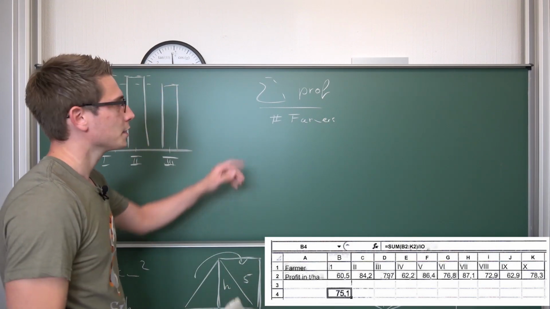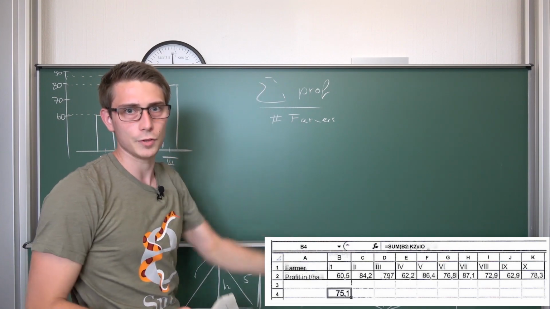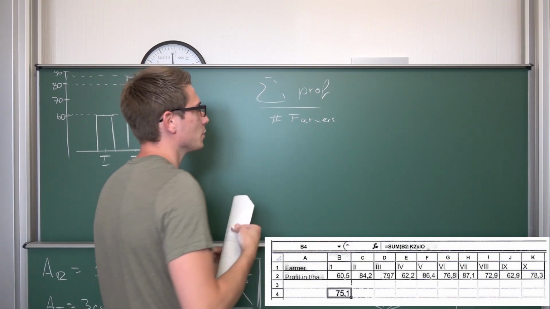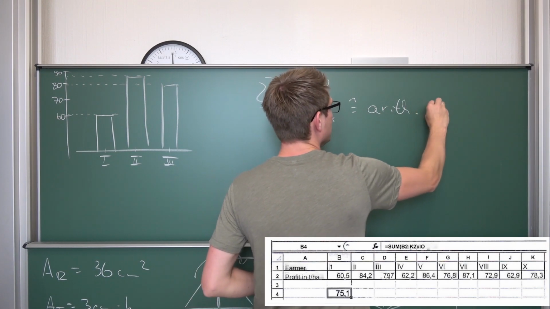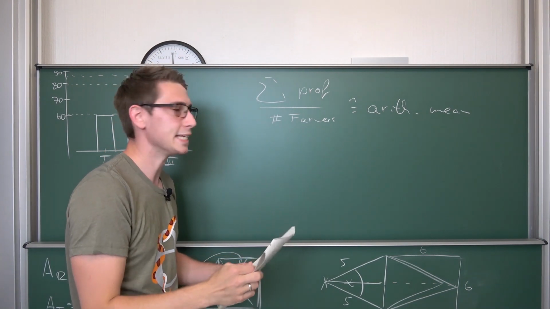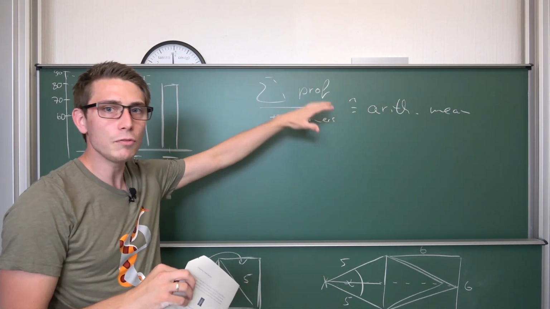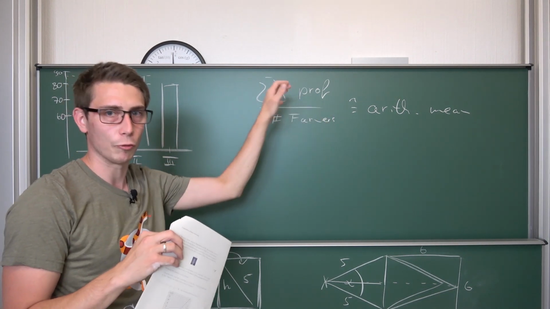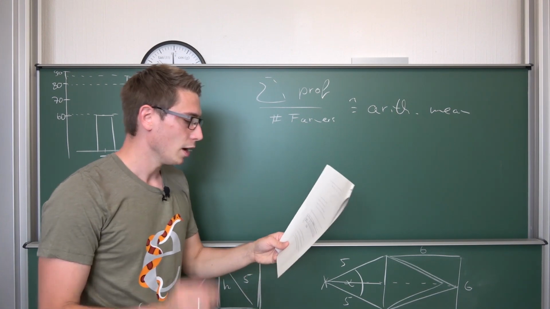If you sum up all the profits here and divide it by the total number of individuals producing the profits, you are going to get yourself the arithmetic mean. So this is just the arithmetic mean, like the average tons per hectare of profits that the farmers are going to make overall. And now, last part.